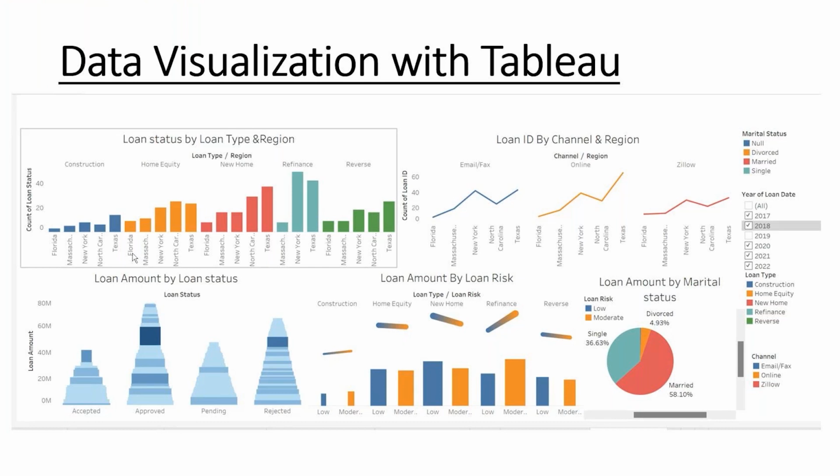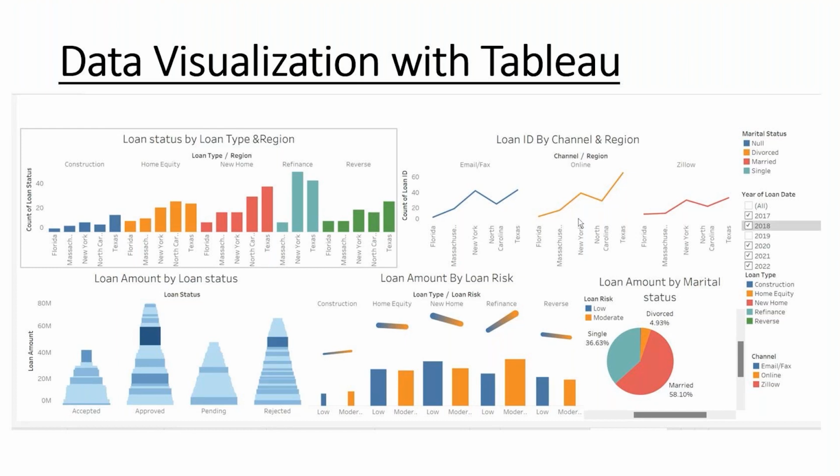States that have a higher value for refinancing loans are mainly New York. For new homes it is Texas, for home equity it is North Carolina, for reverse loans it is Texas, and for construction it is Texas as well. Based on our channels, we come to a conclusion that